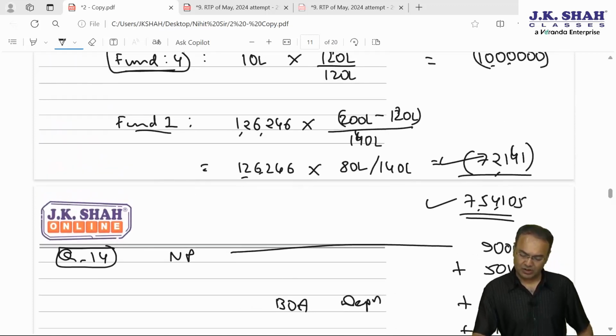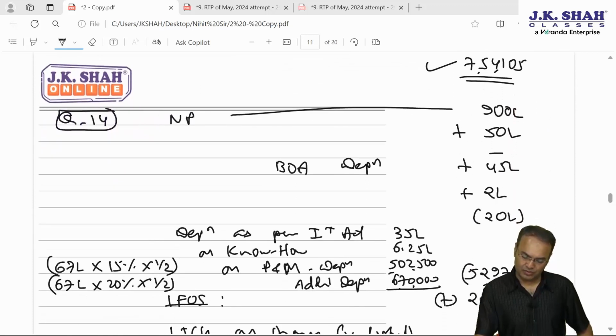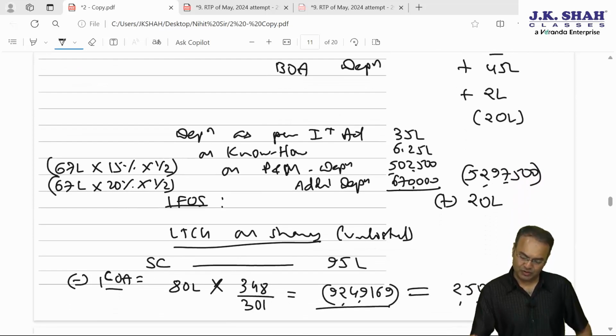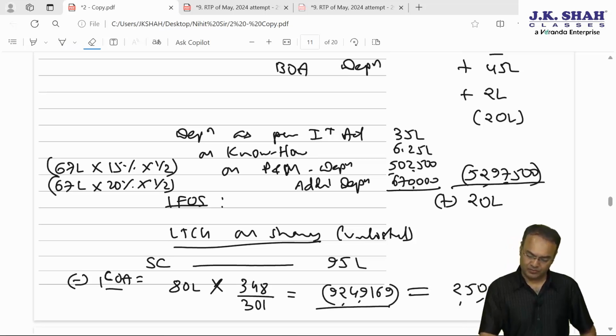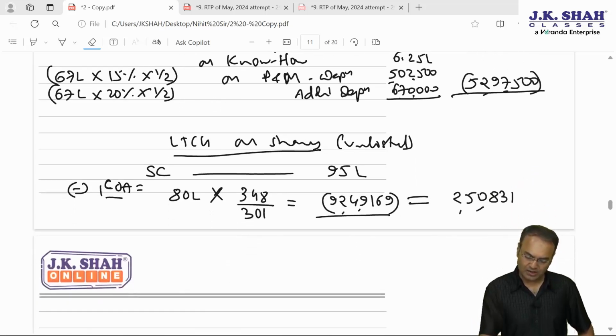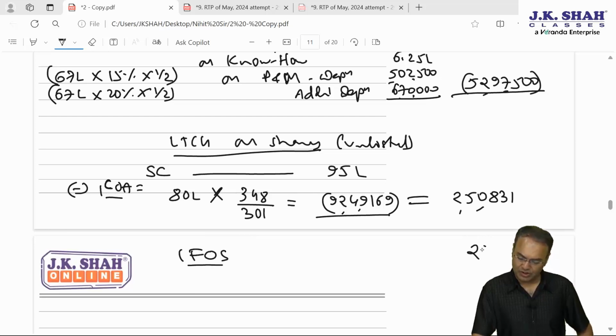Okay, let's calculate now. So PGBP will finish first and then we'll take care of IFOS. IFOS is 20 lakhs. I'll write it separately here. Income from other sources 20 lakhs.